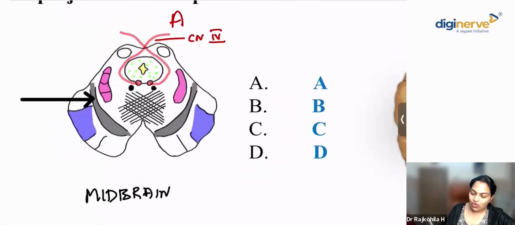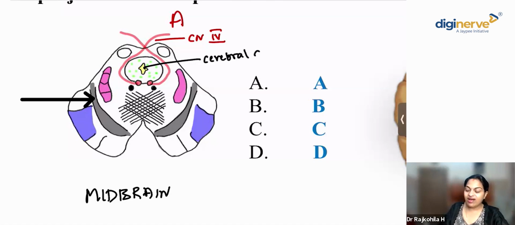Another important clue, what you see here: what connects the third ventricle and the fourth ventricle, traversing through the midbrain? What is the name given to that? The duct. It's your cerebral aqueduct, right? It's the cerebral aqueduct. Very good, Dr. Vilchi. Okay. Another important clue here that you see for midbrain.